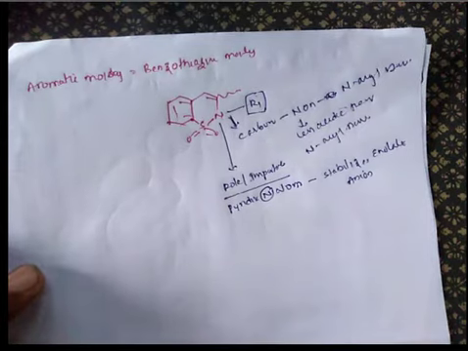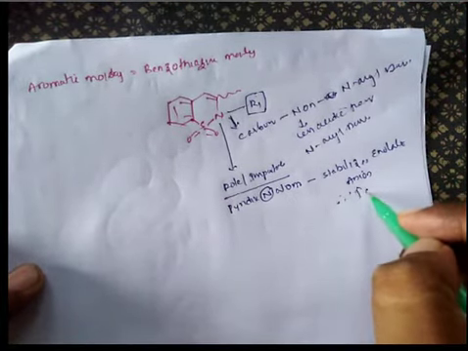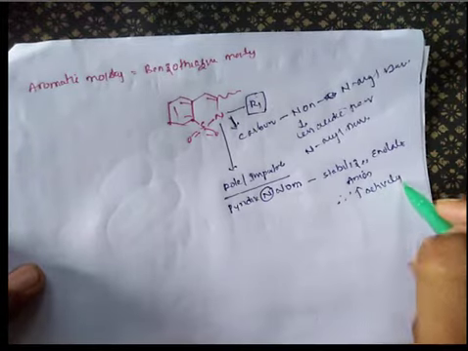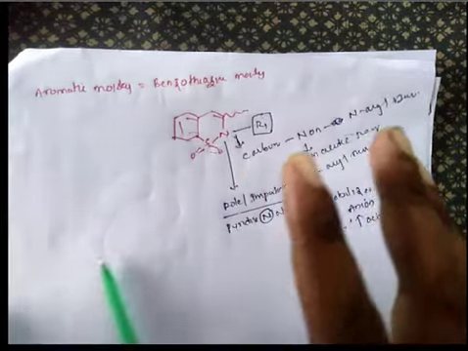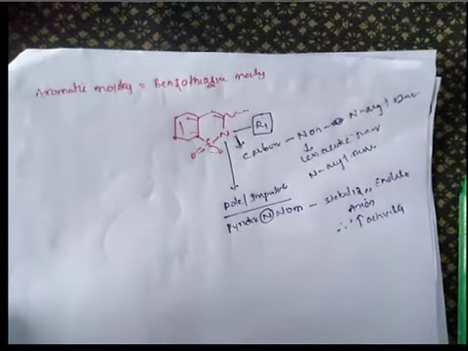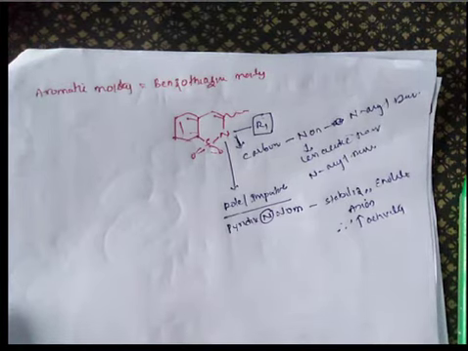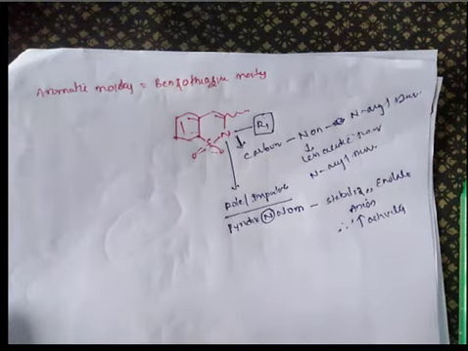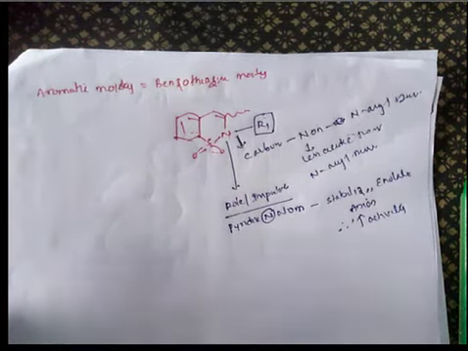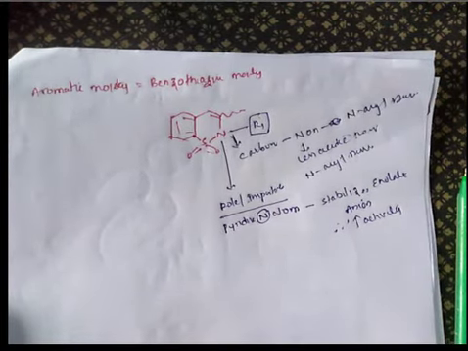Stabilize enolate anions. Therefore there is an increase in activity. So this nitrogen must be untouched. We should not touch this nitrogen. The presence of nitrogen is very important because these non-nitrogen aryl derivatives are less acidic than N-aryl derivatives. So the main importance of this nitrogen atom is it stabilizes the enolate anion, and therefore there is an increase in activity.